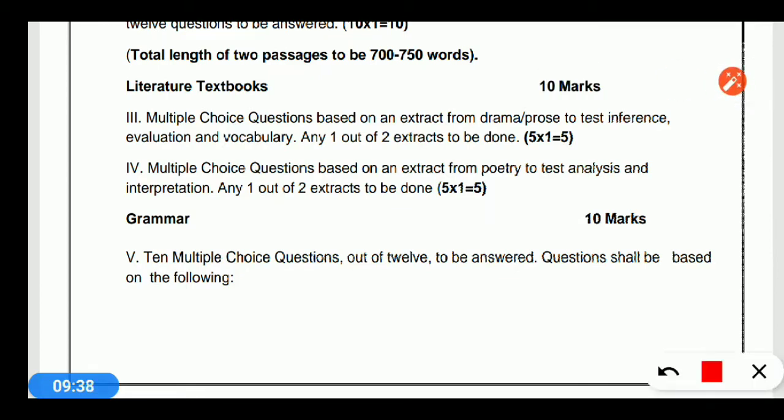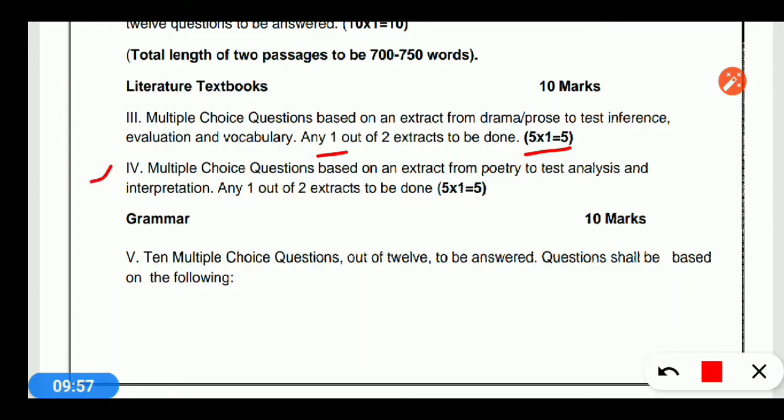Last year it was completely different, and this year it is completely different. So you have to pay attention that 2 extracts will be there. In each extract 5 questions will be asked, but you have to attempt only 1 extract from the First Flight book, prose and drama.